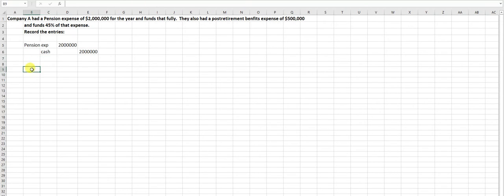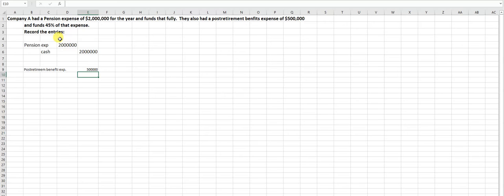My next entry is that they also had post-retirement benefits. If your company promises to pay your health care costs after retirement, you actually earn that as you work. So they need to, again, hire an actuary to develop an estimate of it. So I'm going to have post-retirement benefits expense of $500,000. Again, it's just that simple.